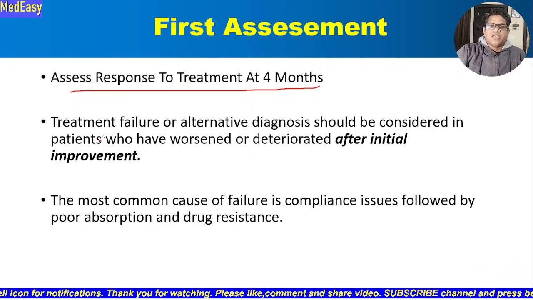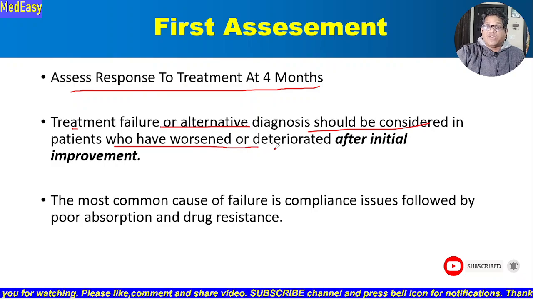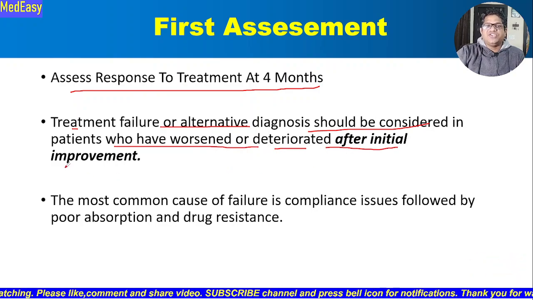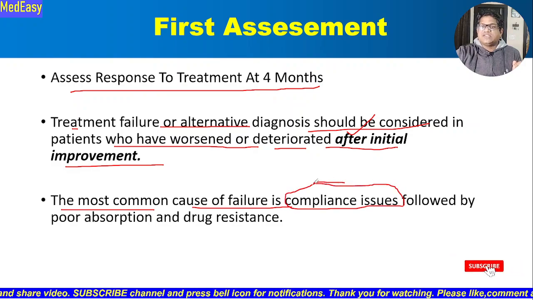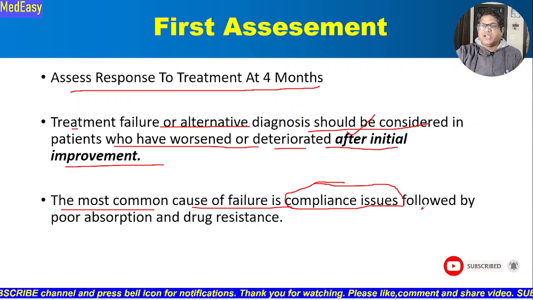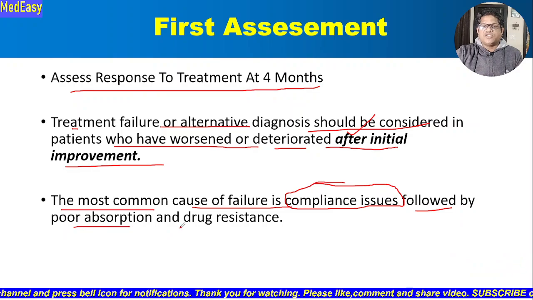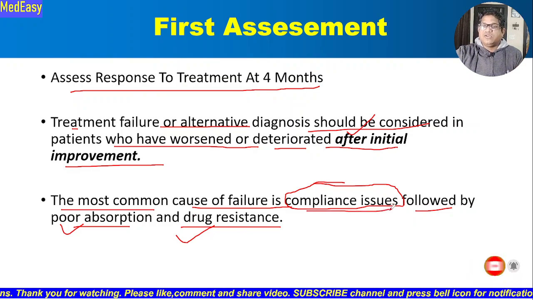All right. Treatment failure or alternative diagnosis should be considered in patients who have worsened or deteriorated after initial improvement. The most common cause of failure is a compliance issue. This we most commonly see in our OPD setting, poor compliance by the patient with antitubercular treatment, followed by poor absorption and drug resistant cases. So that comes later. Poor absorption and drug resistance are the next causes of failure, but the most common cause is the compliance issue.